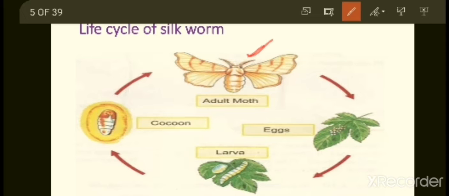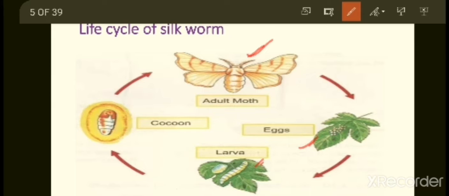It looks like a butterfly. This is the adult moth. The adult moth is going to lay eggs. These eggs are going to hatch and a larva is going to come out from these eggs. From the adult moth we get eggs, and from the eggs that hatch, we get larva.